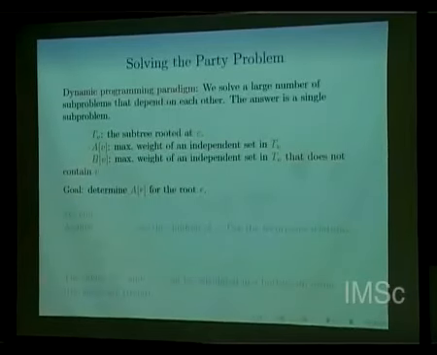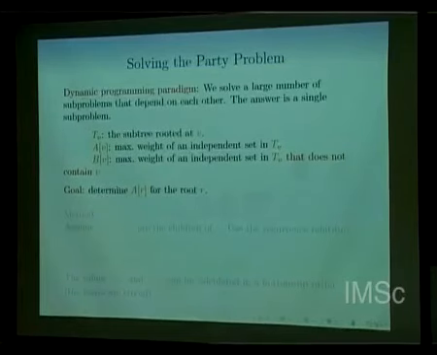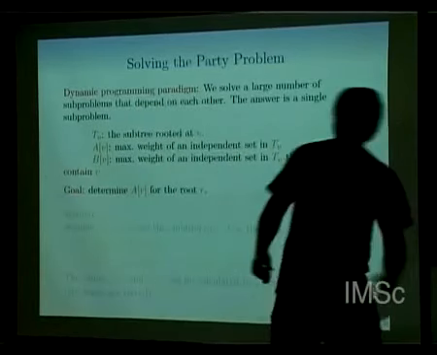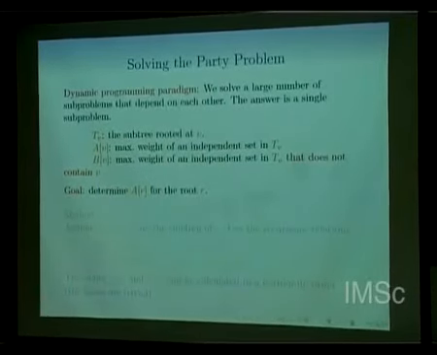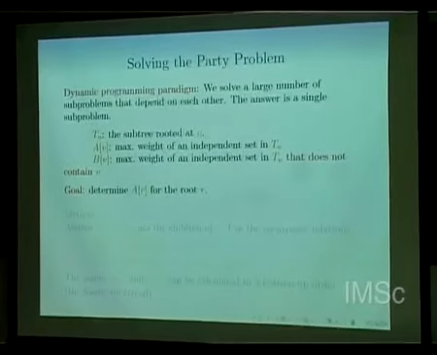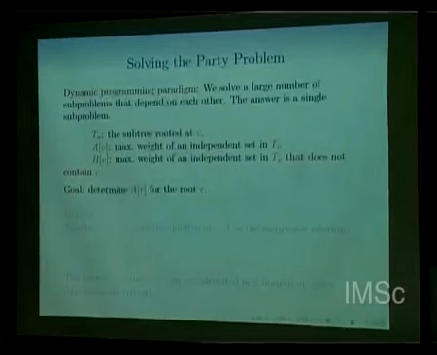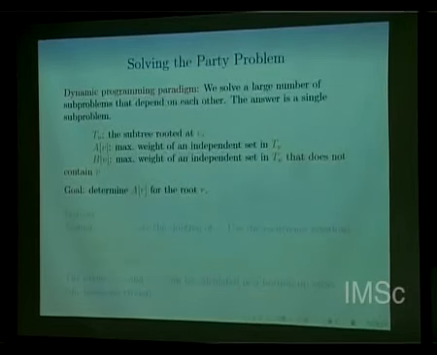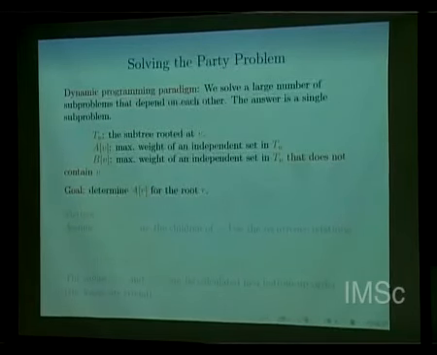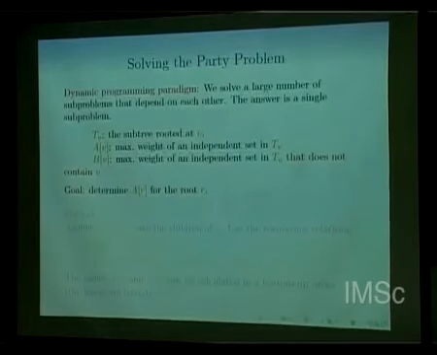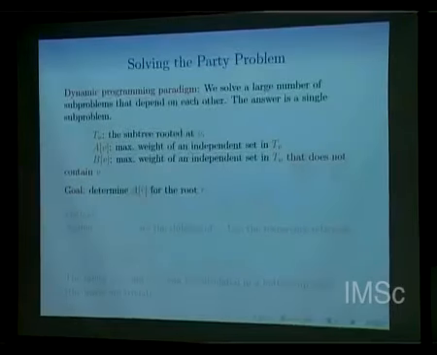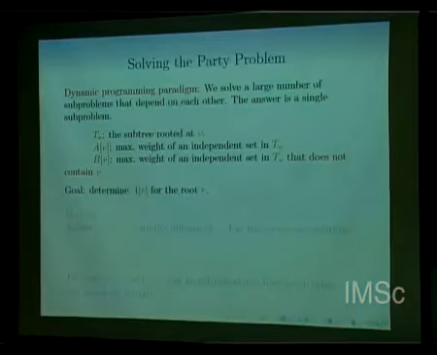Okay. So I hope all of you know about this dynamic programming paradigm. This is used for solving lots of problems where the sub-problems depend on each other in a nice way. Okay? So how are we going to solve this maximum weight independent set problem on trees? Generally, in dynamic programming, we somehow break the problem into smaller parts, and for the smaller parts we have certain solutions or certain key things we remember, and we try to pass these to other sub-problems and utilize all of them to get our solution.